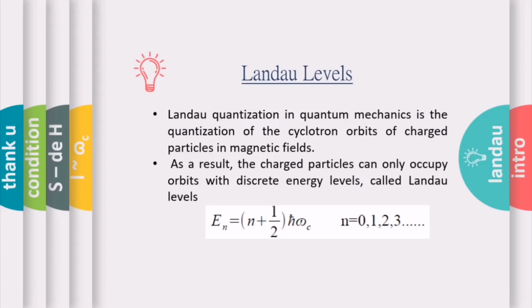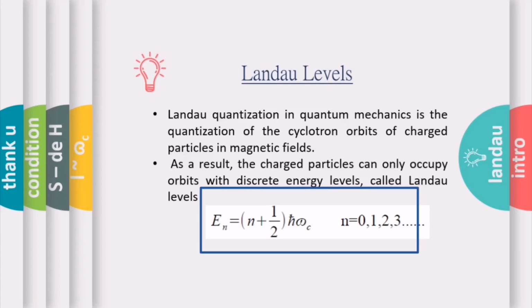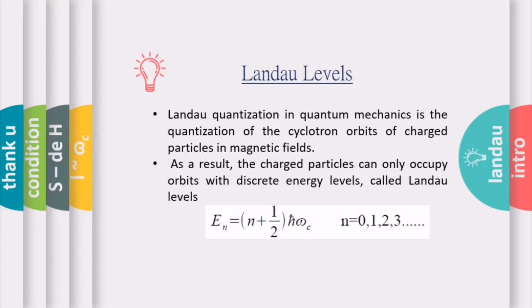As a result, the charged particles can only occupy orbits with discrete energy levels. This is called the Landau energy levels. Mathematically, these energy levels are represented as (n plus 1 by 2) times h cut omega c, where h cut is equal to h by 2 pi, h is the Planck's constant, and omega c is the cyclotron frequency.